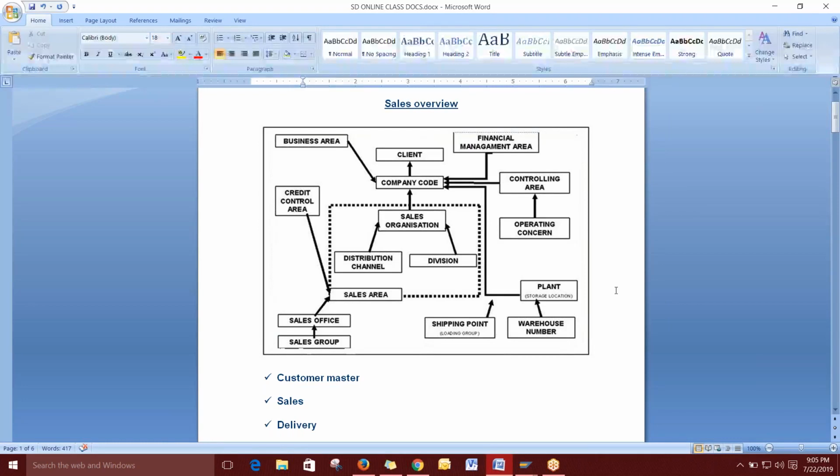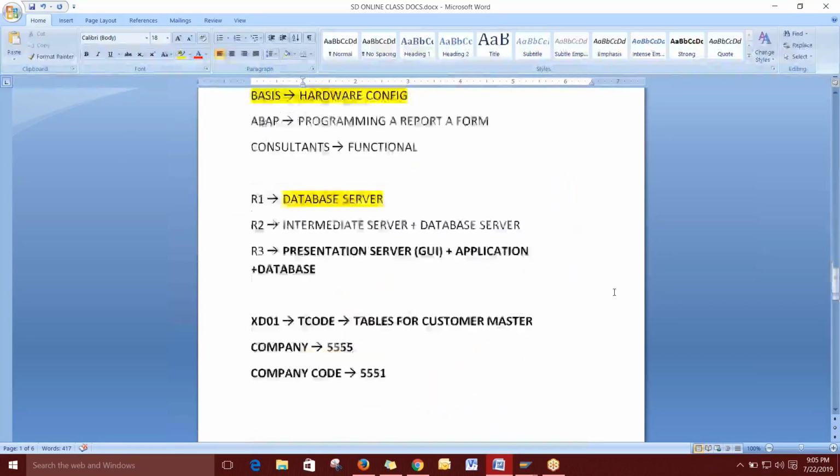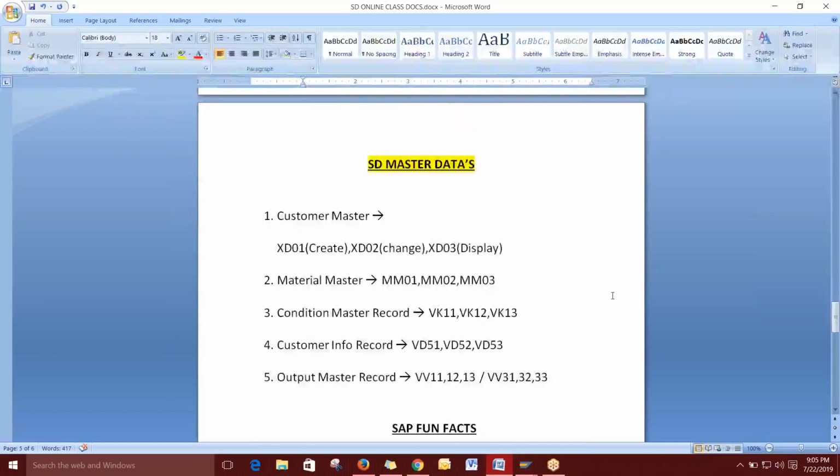After that we are moving to the transaction side. After every transaction, I will jump into the configuration as well, then we can see parallelly what is happening. Clear? Any doubts? Then we can move to the masters.